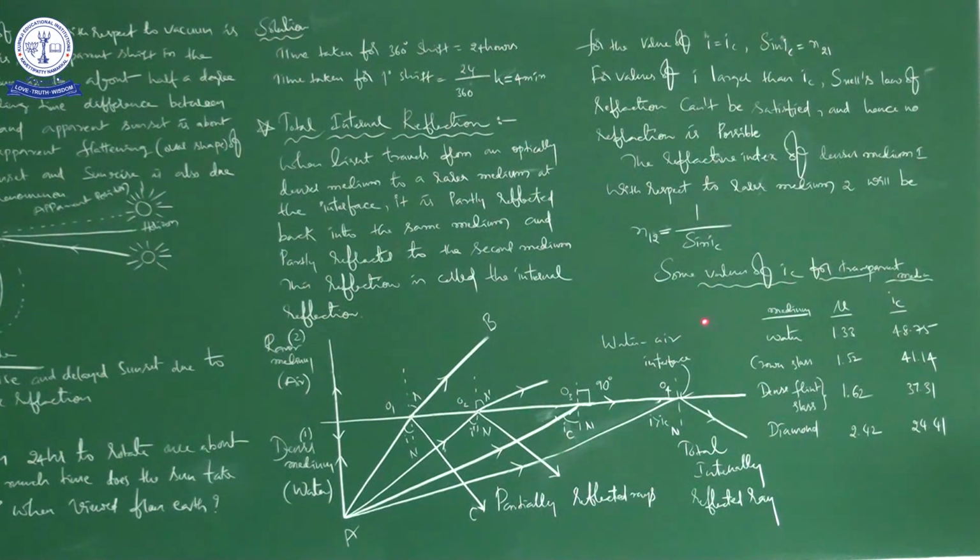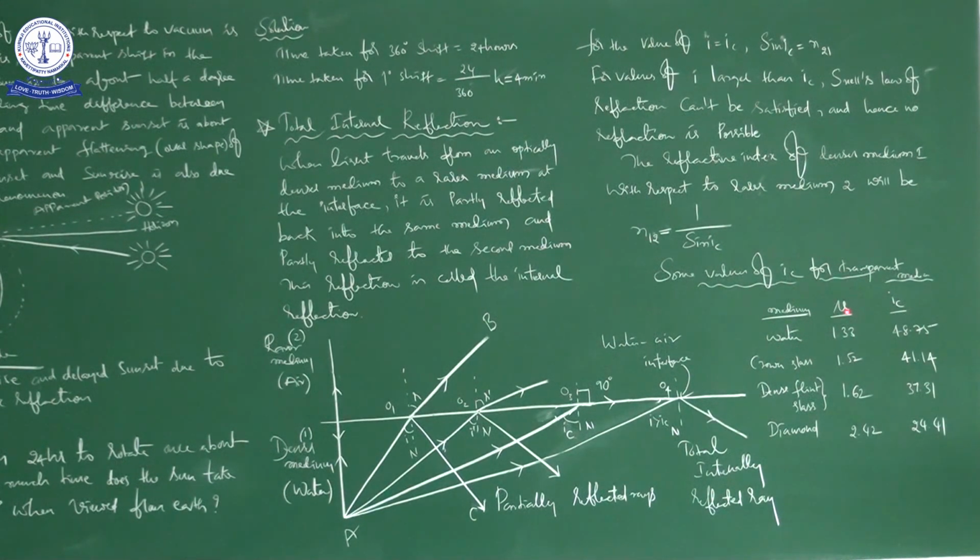Next, some values of critical angle for transparent media. This is medium, refractive index and critical angle. It is water, crown glass, dense flint glass, so different types of glass, and diamond. These are generally for our observation. For water the refractive index is 1.33 and the critical angle is 48.75.